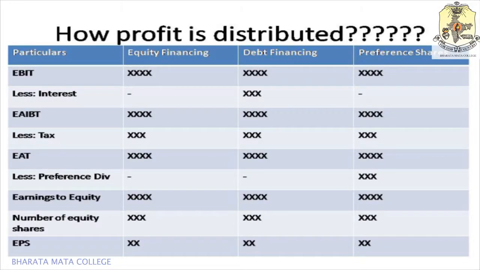Now, another question is, you can see on the slide, how this profit can be distributed. In what ways can the profit be distributed? It is separate. It is based on different stakeholders. Profit can be distributed to each one of the stakeholders. And we have three kinds of sources, for better understanding.